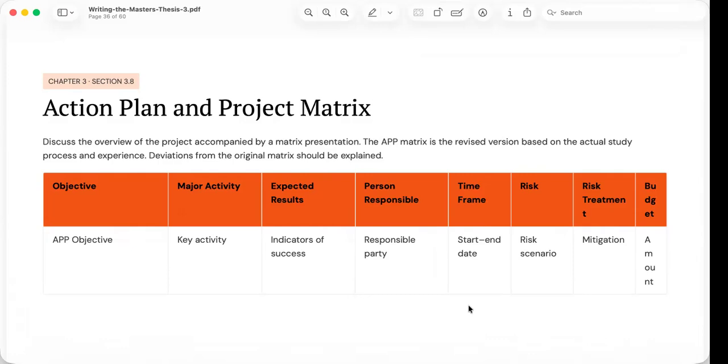In public administration specifically, research is expected to solve real problems rather than simply produce academic knowledge. The action plan for DAP students demonstrates that the researcher has considered how the findings can be translated into concrete and sustainable action.